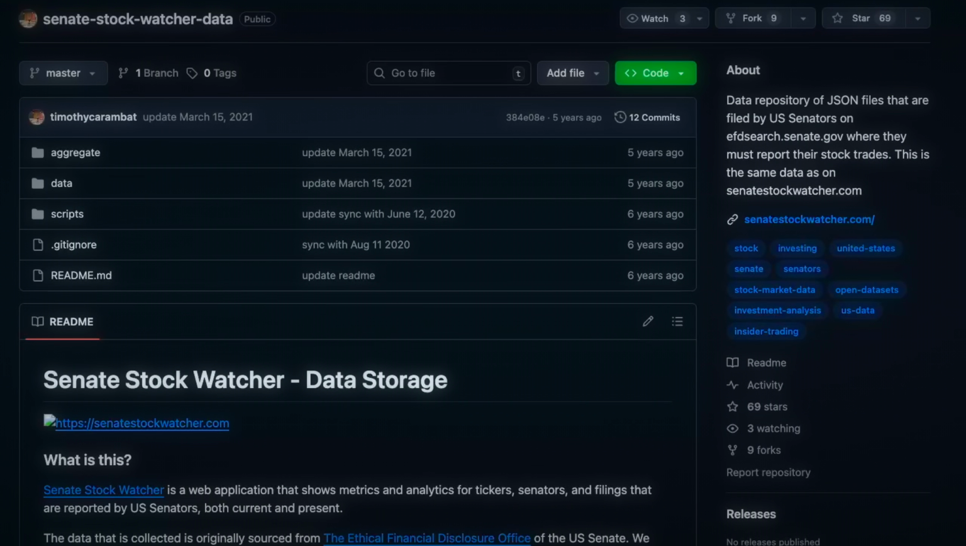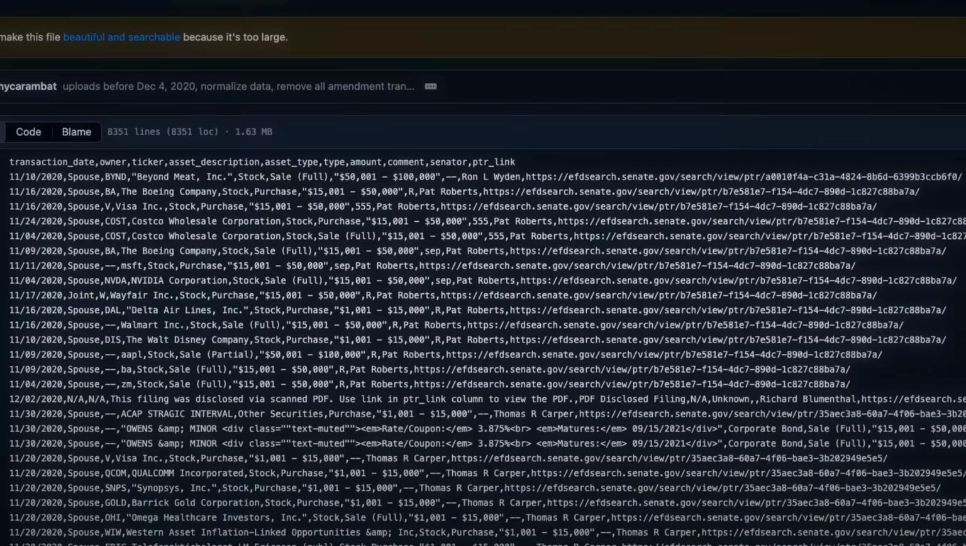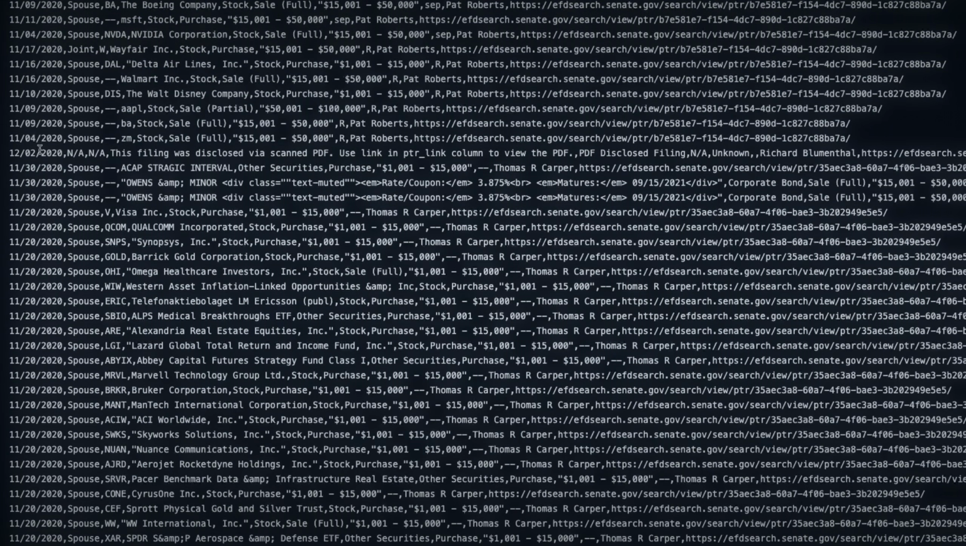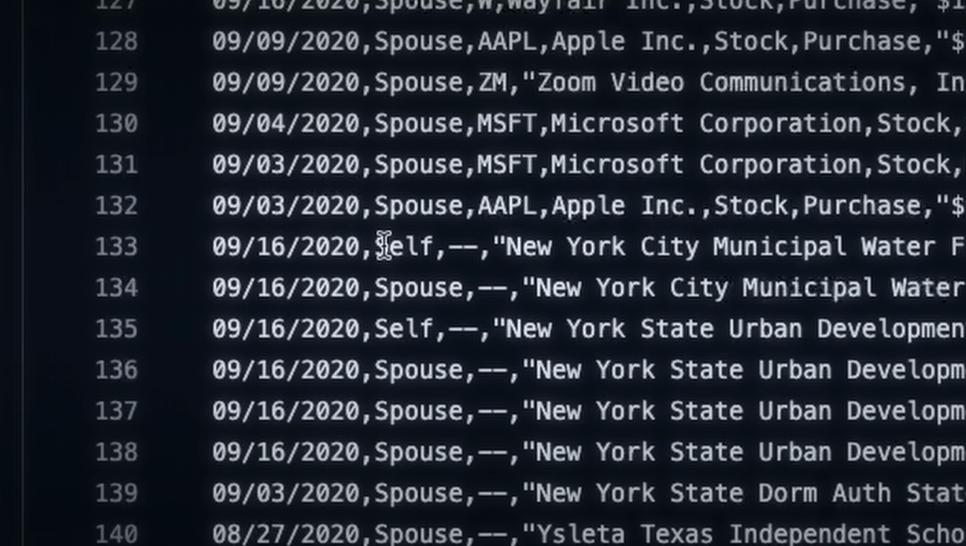This Senate financial disclosure dataset stores every single reported trade in a clean, readable JSON. So instead of manually sifting through government PDFs, we've got the ticker symbols, amounts, dates, and senator names all structured and ready to be fed into our model. But before we implement these senator trades, we have to do some house cleaning first.